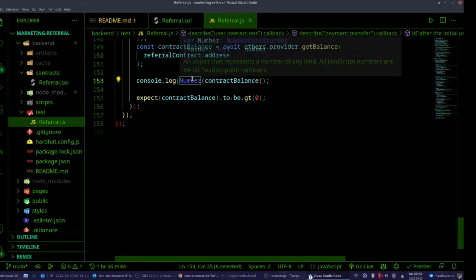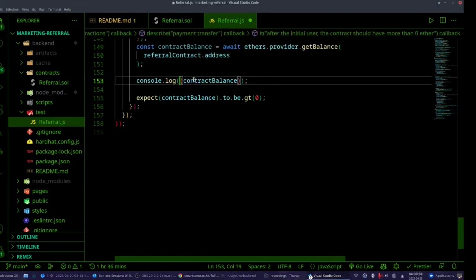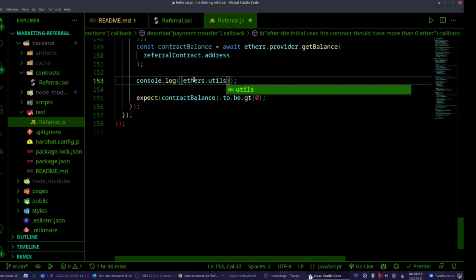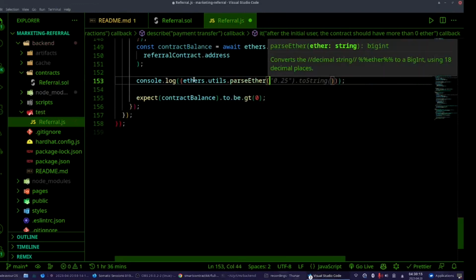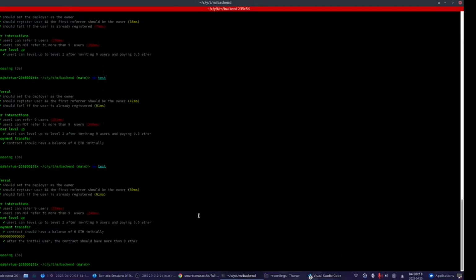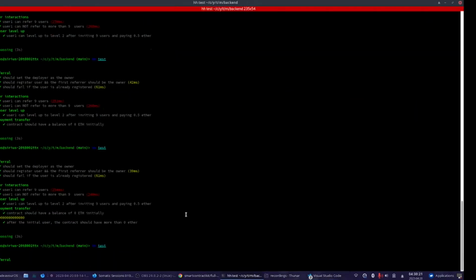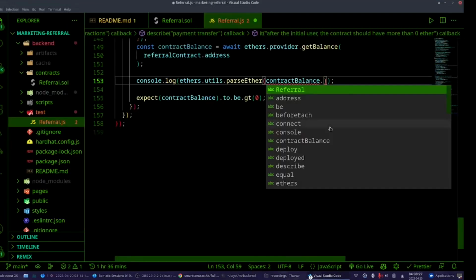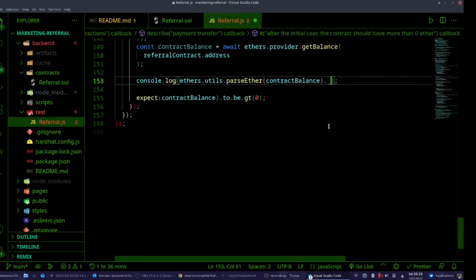Can I show it in Ethers? I don't know if this works or not. Let me see. The numbers in Solidity and JavaScript are quite weird. Oh, it didn't work. Let's try this. I'm just trying.